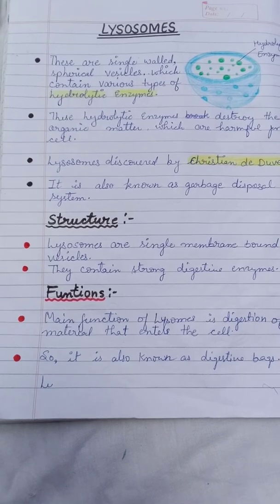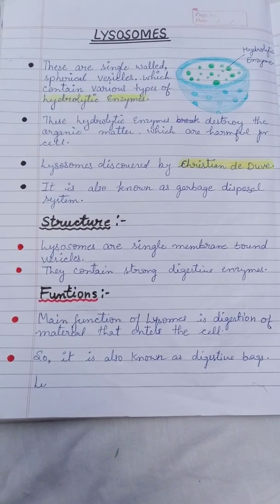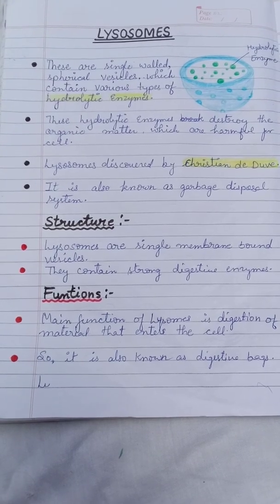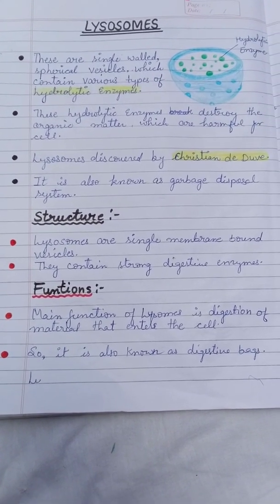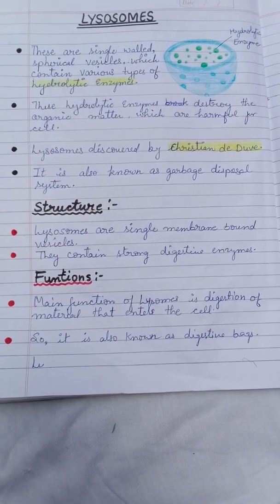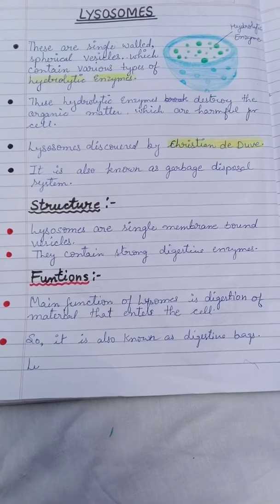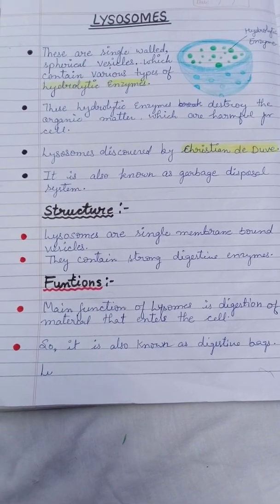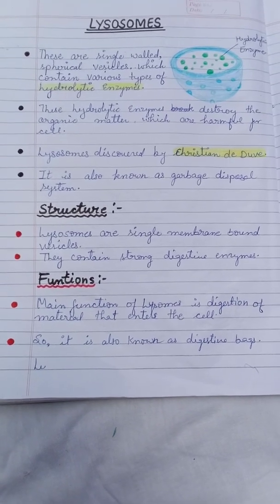Same as that, inside the cell many waste materials are produced, and these waste materials are destroyed by the lysosomes, and lysosomes keep the cell clean. That's why it is known as the garbage disposal system of the cell. It also protects the cell from foreign particles.